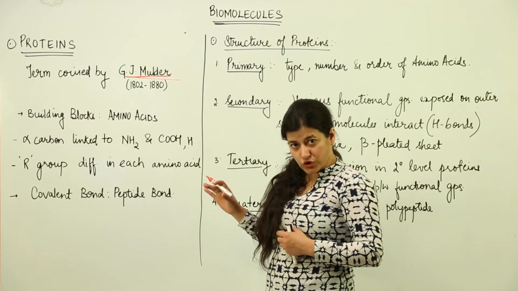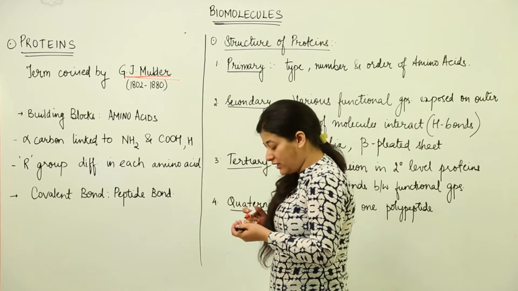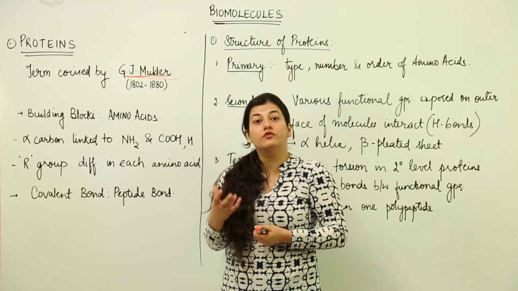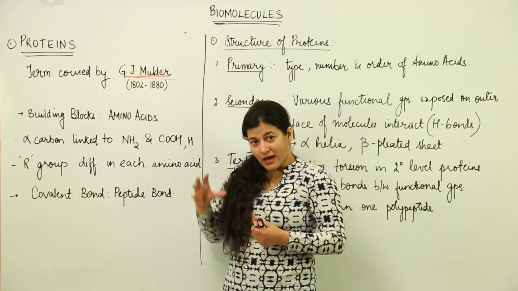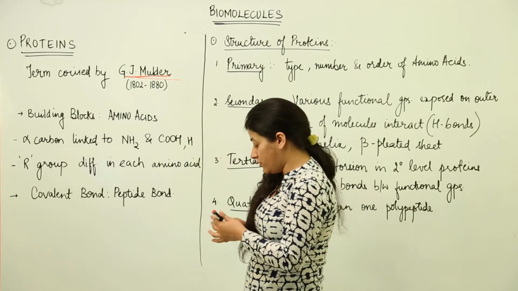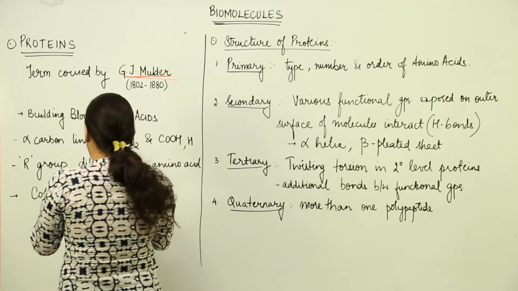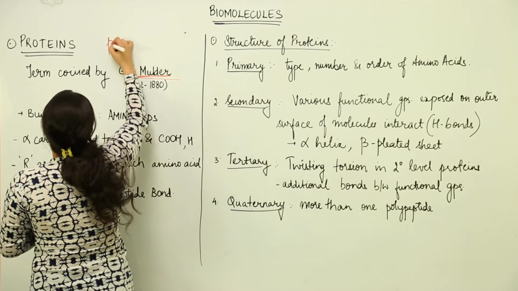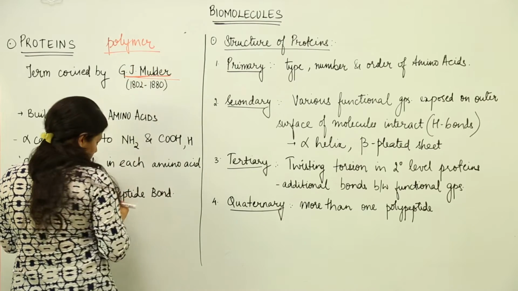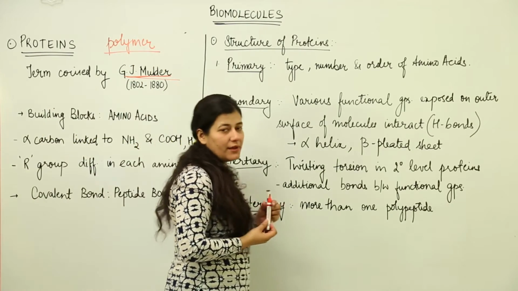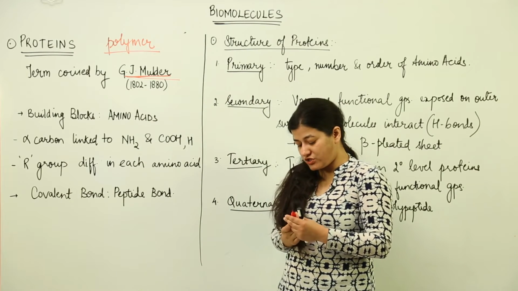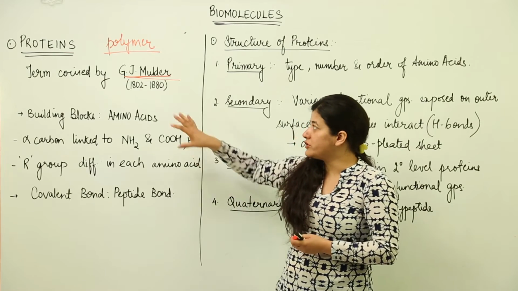Proteins are the building blocks of the body, as we have studied in our younger classes. They are very important and crucial. And what are the building blocks of proteins itself? Protein is a macromolecule and it is a polymer. When we talk about a polymer, we have to discuss its monomers, and we come across the term amino acids. There are 20 essential amino acids which are required for the formation of proteins.